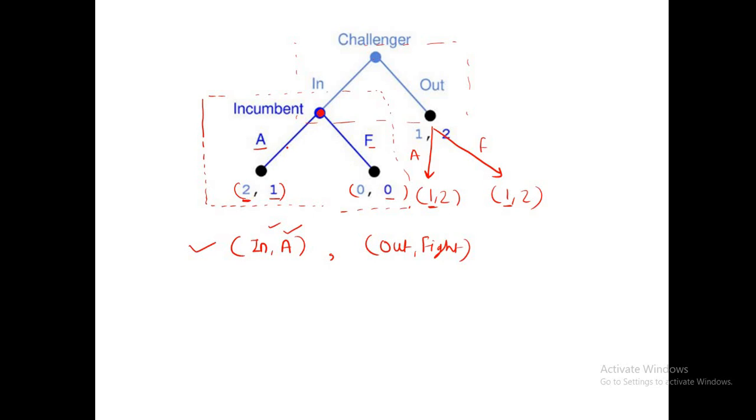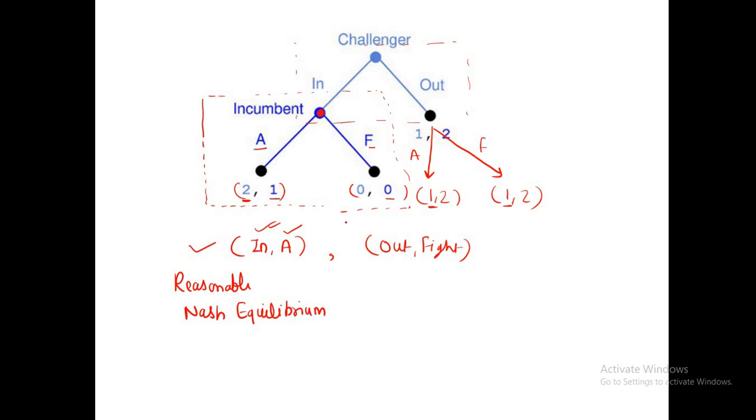Now in which action is he getting more, in or out? In the action in he is getting 2, and in the action out he is getting 1. So which one is best? In is the best, right? So this in is also valid for that subgame. So this is a reasonable Nash equilibrium. A reasonable Nash equilibrium means an equilibrium which is valid for the whole game tree.